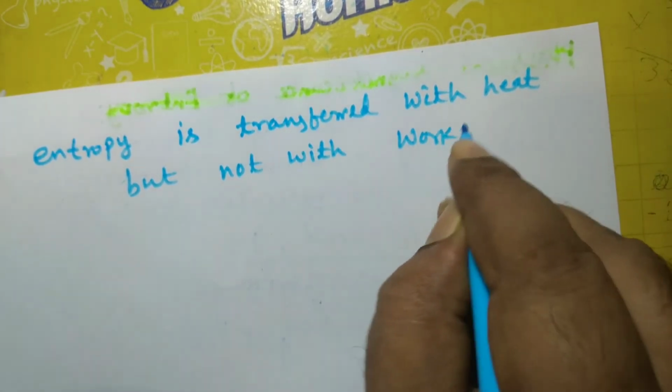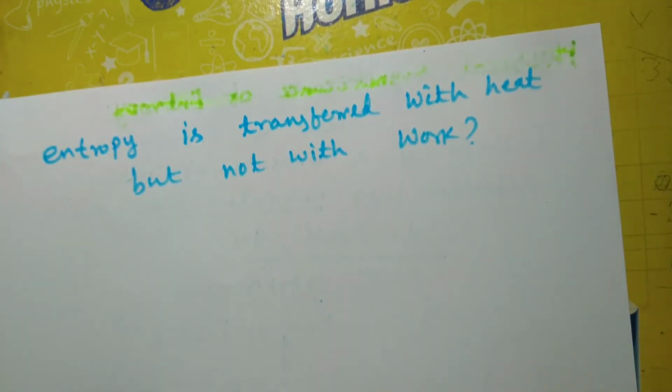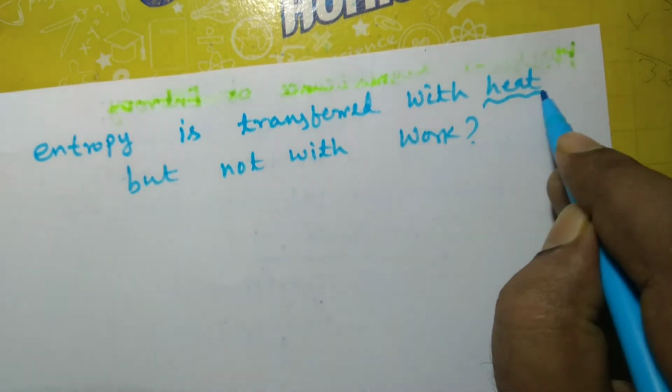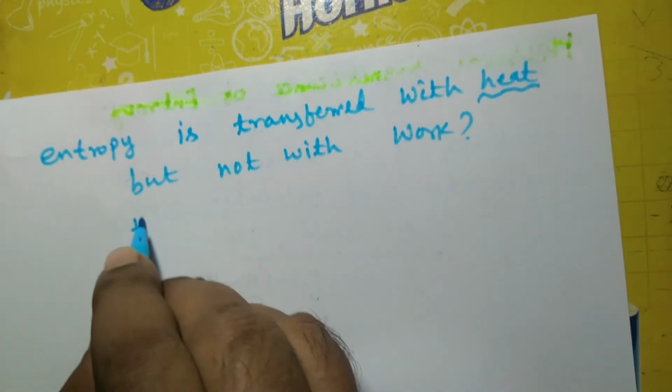That is a question to be answered. Entropy is in fact a measure of disorder, but heat is a disorganized form of energy.